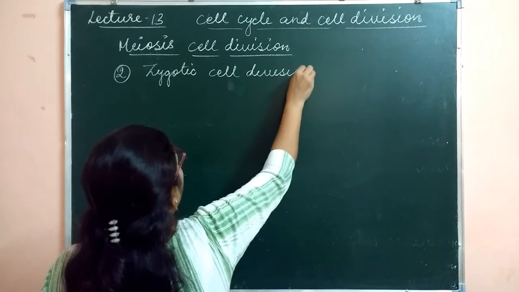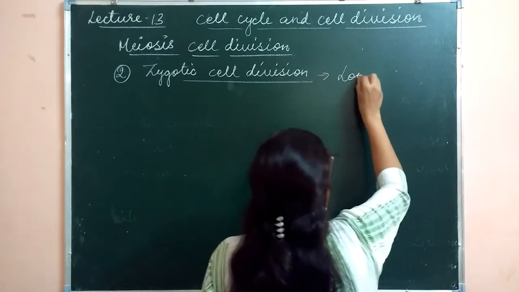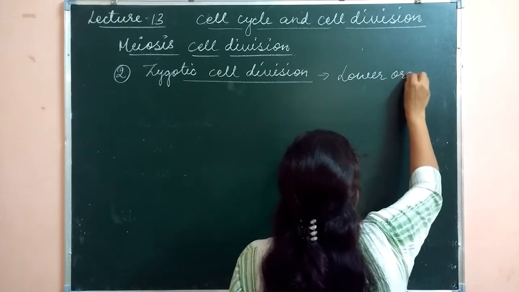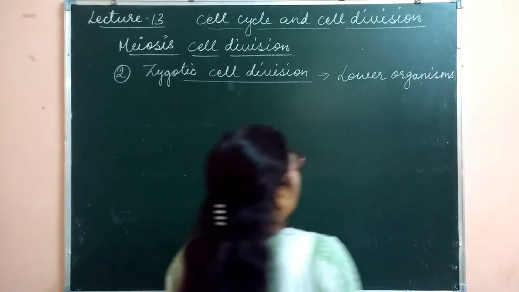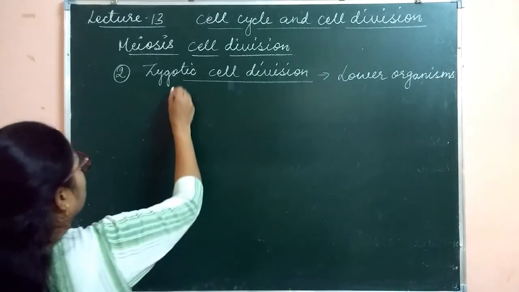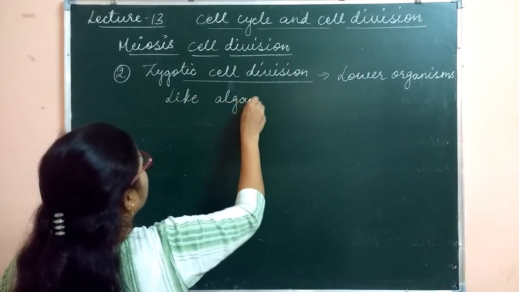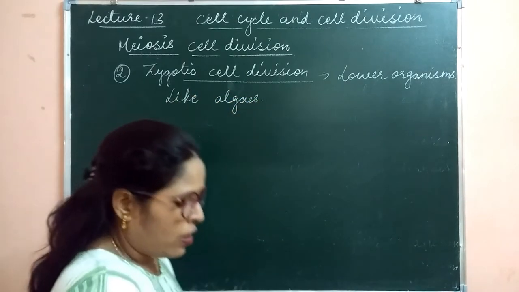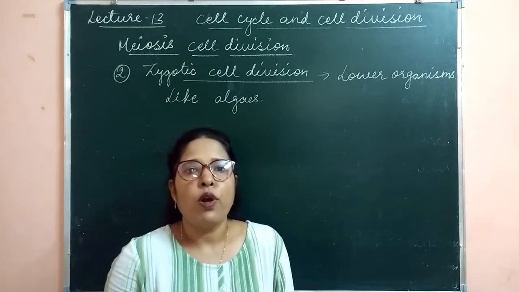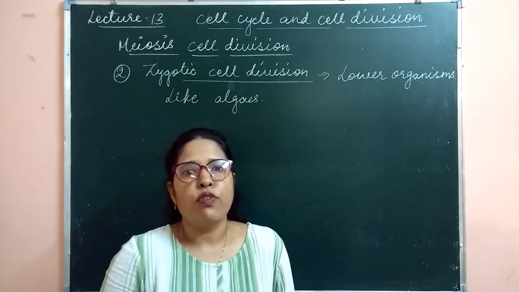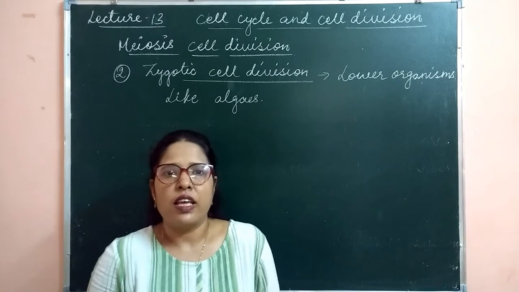This type of division is mainly observed in the lower organisms, like algae. In this type, the zygote divides to form haploid cells, and the haploid cells again combine to form a zygote. The organisms show haplontic type of life cycle.